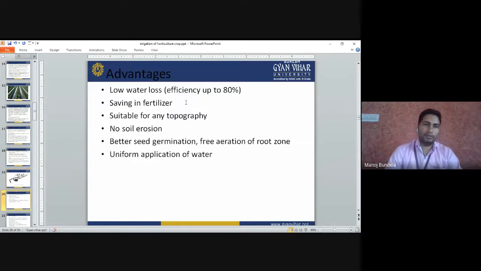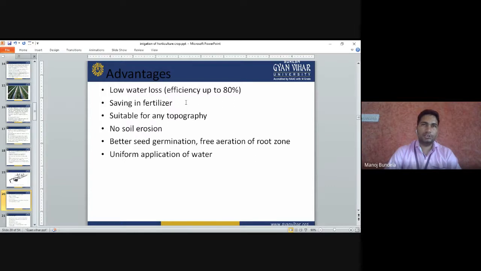Sprinkler advantages: low water loss. The efficiency is up to 80% by the sprinkler method of irrigation. Saving in fertilizers, so we will save fertilizers also in sprinkler. No soil erosion. It is suitable for any topography.